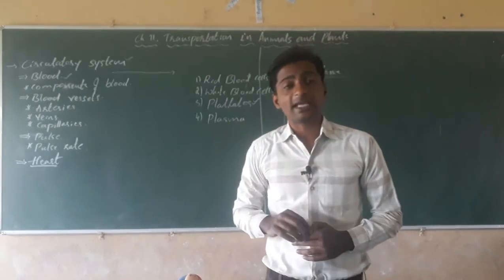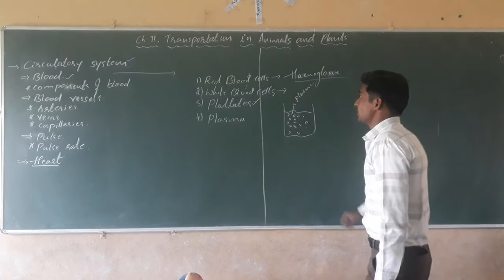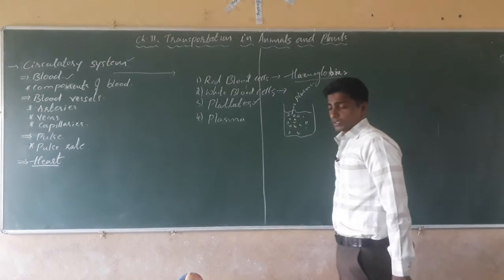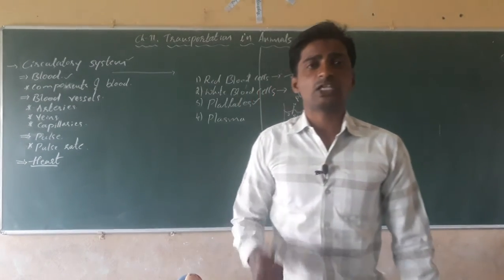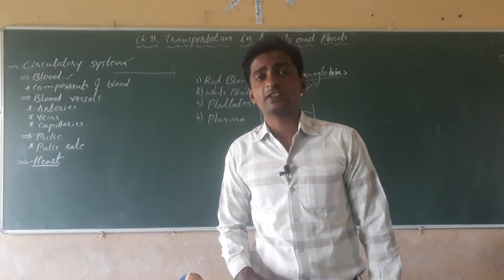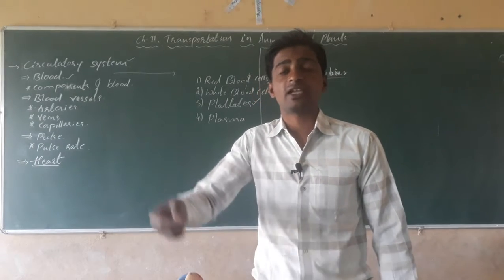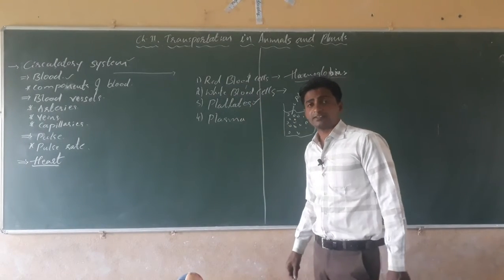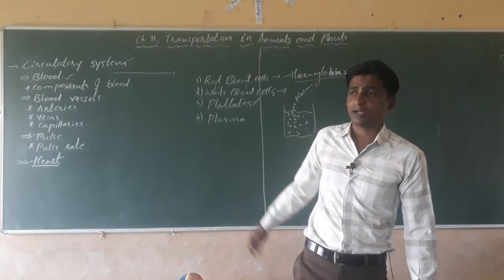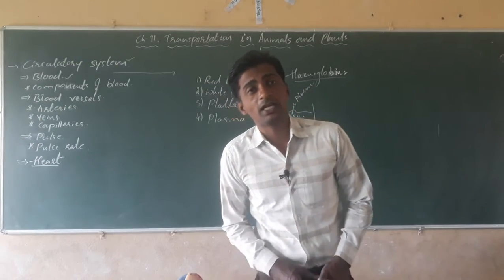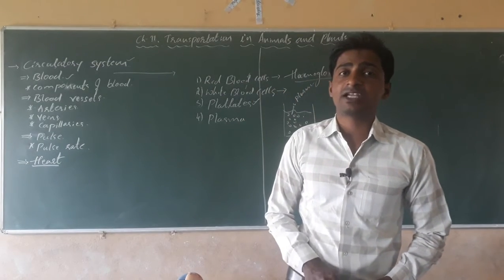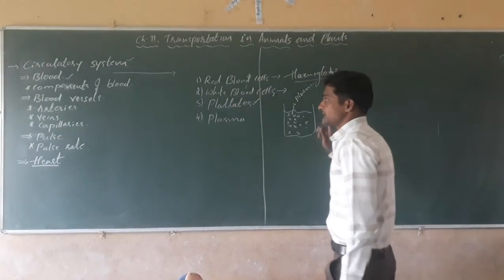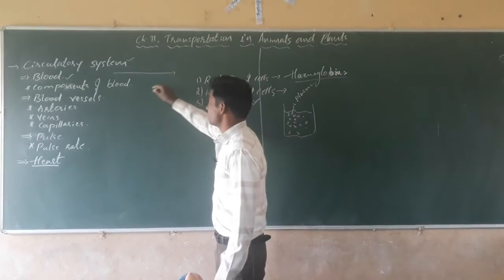Then the white blood cells give the disease resistance power to the body, killing the microorganisms or disease causing agents when they enter the body or the cell. Platelets are the blood cells which help in the clotting of blood. Plasma makes the blood liquid in nature, and all the blood cells are suspended or embedded in it. Yes, that is about the blood. These are the components of blood.